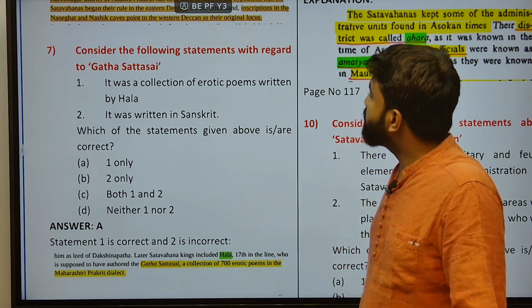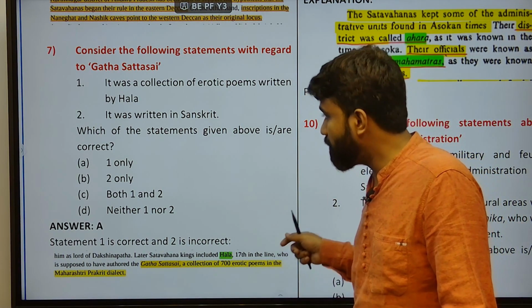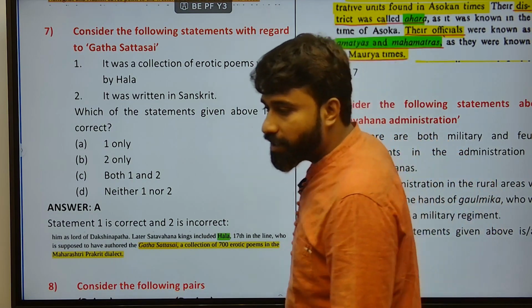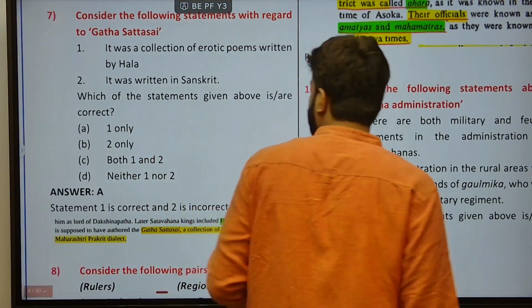Next, consider the following statements with regard to Gatha Saptasati. Gatha Saptasati was named, Gatha meaning a great poem. It was written by, as you know, Hala, erotic poems written by him. The statement says it was written in Sanskrit.